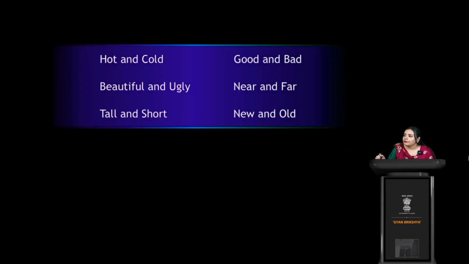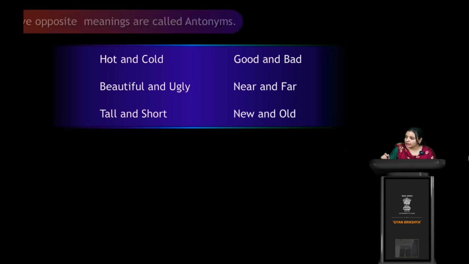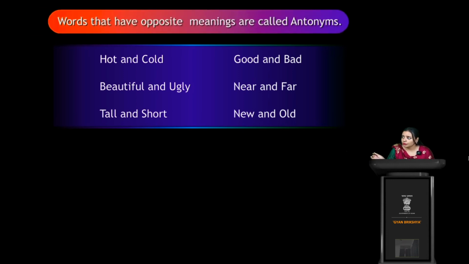Okay, now we have found that hot and cold, beautiful and ugly, tall and short, good and bad, near and far, new and old. These are some words we have seen, and these are all what? Antonyms, because these are opposite to one another. The meanings are different. The meanings are opposite to one another.